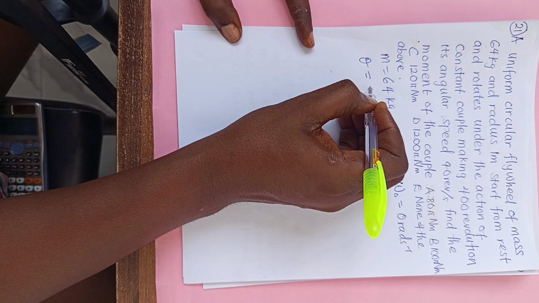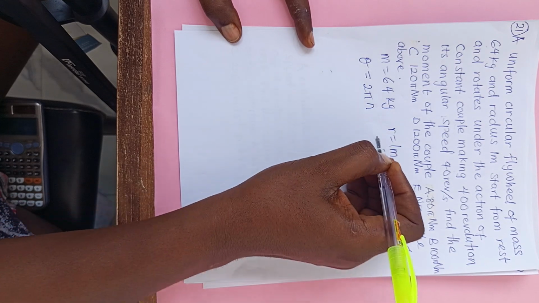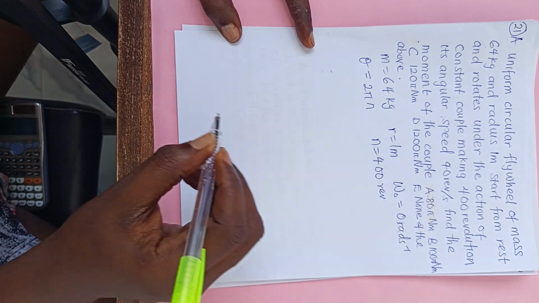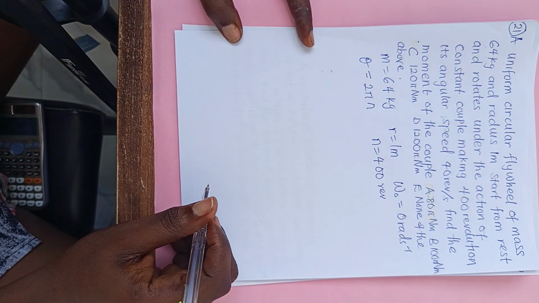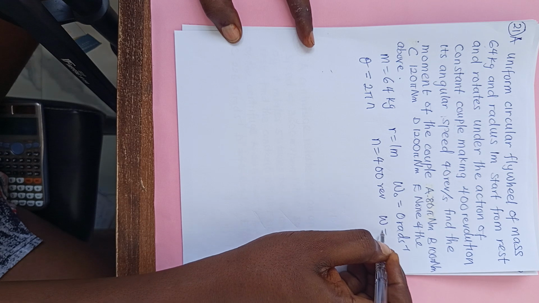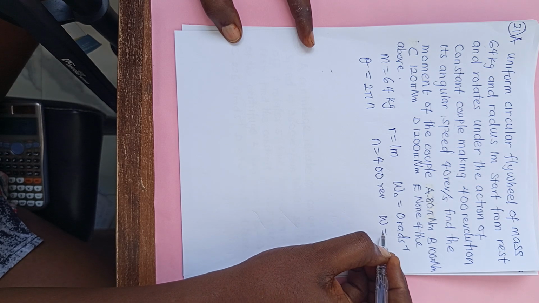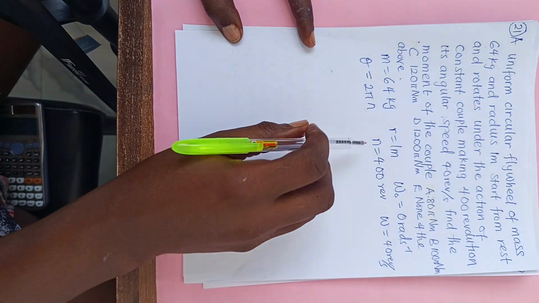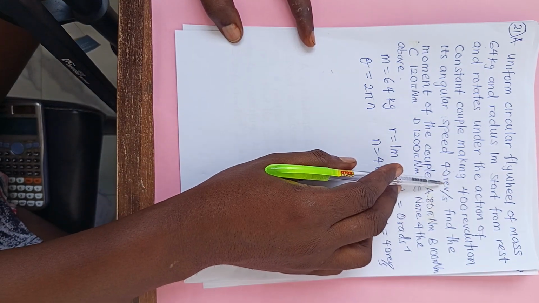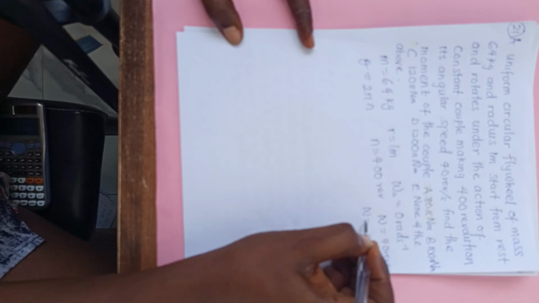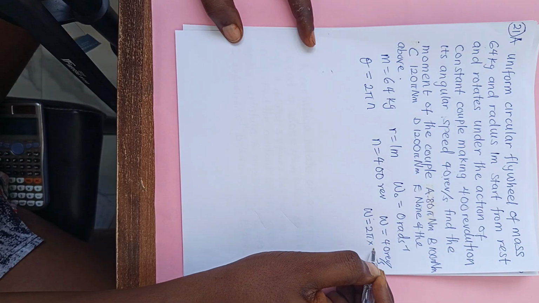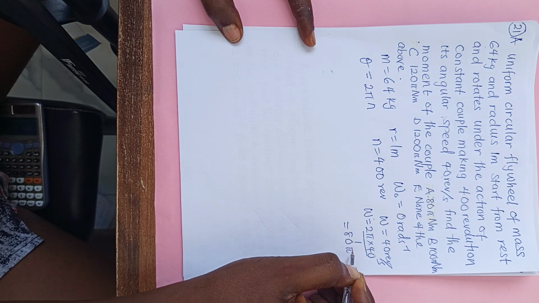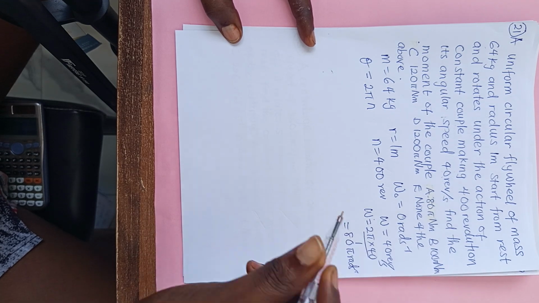And theta is equal to 2 pi n, and n is 40 revolutions. Its angular speed omega is 40 rev per second. That means I have to convert this to rad per second, which is 2 pi times 40 over 1, and that will give us 80 pi rad per second.